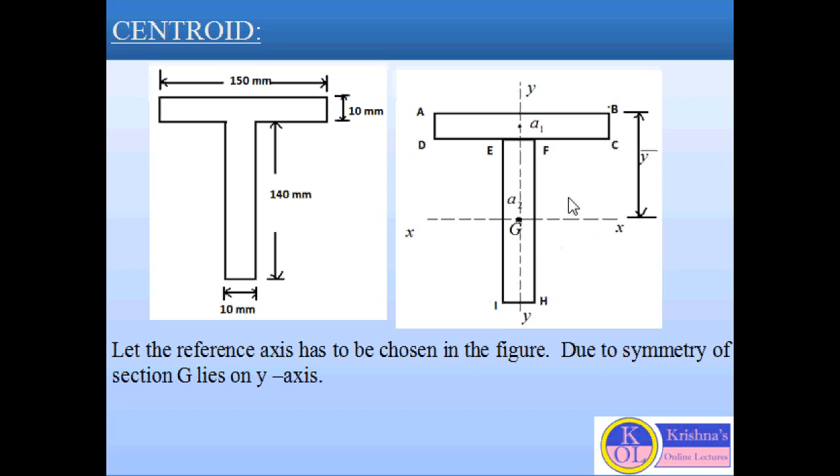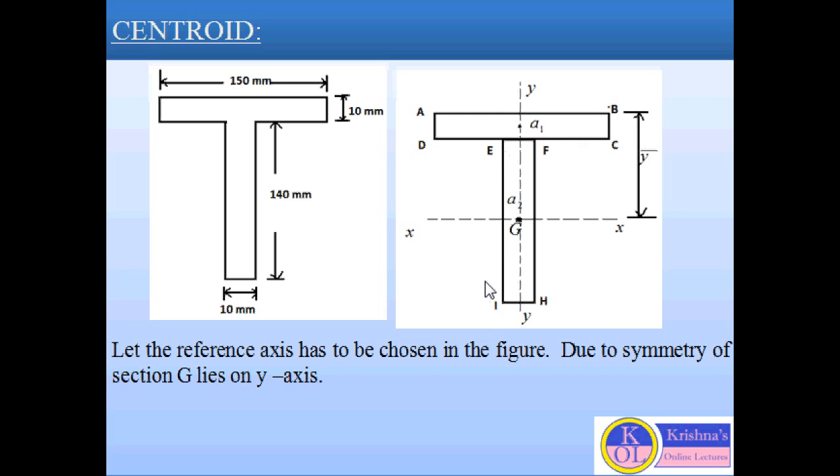Now if we divide this T section into two rectangles, A, B, C, D is one rectangle and E, F, H, I is the other rectangle.